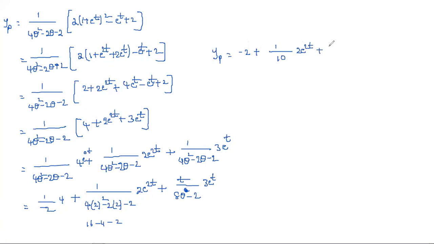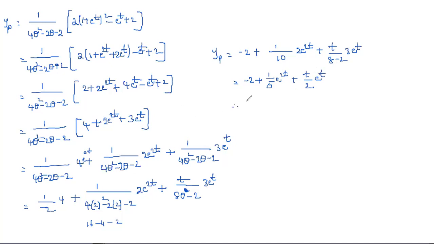Plus, if you substitute now D as 1, 8 minus 2 into 3 e power t. So finally we got minus 2 plus 1 by 5 e power 2t, and then plus t by, 8 minus 2 is 6, already 3 in the numerator, so this is t by 2 e power t, into 3, that is 3t by 2 e power t.